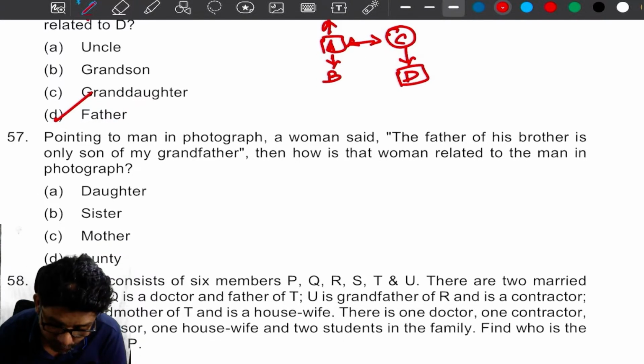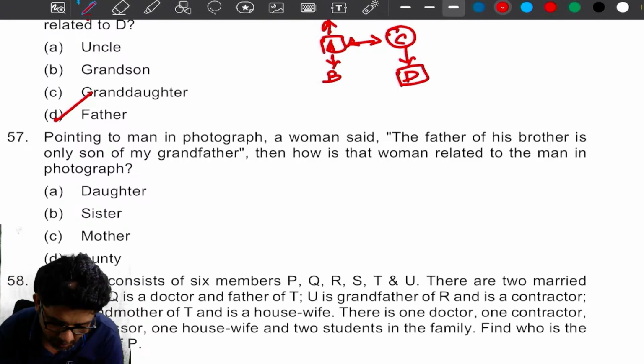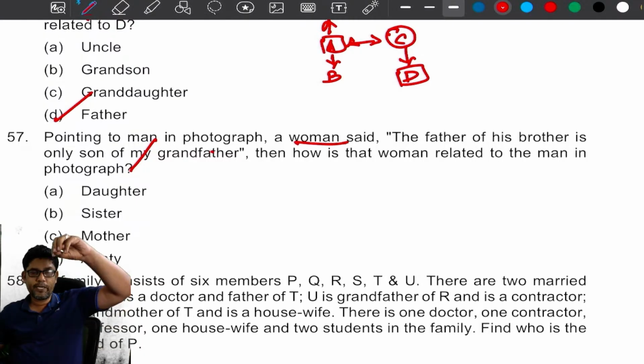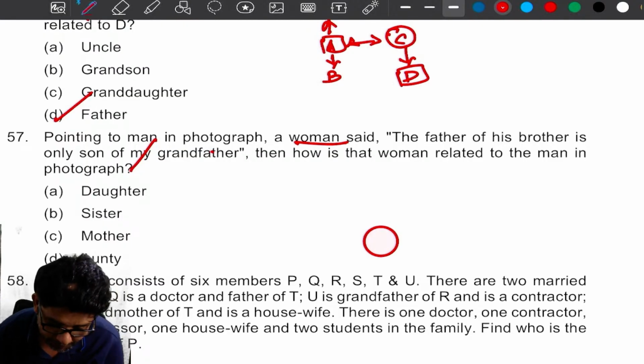Next, pointing to a man in a photograph, a woman said, "The father of his brother is only son of my grandfather." I hope you know the rules to crack this conversation type problem. In a conversation type problem, first we need to identify who is making the conversation and about whom. The person making the conversation is a woman, about a man. Okay, woman.